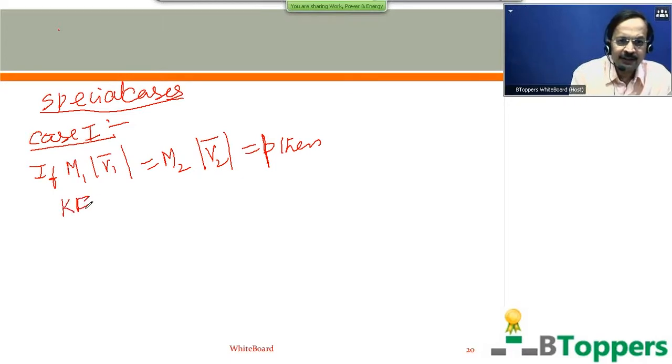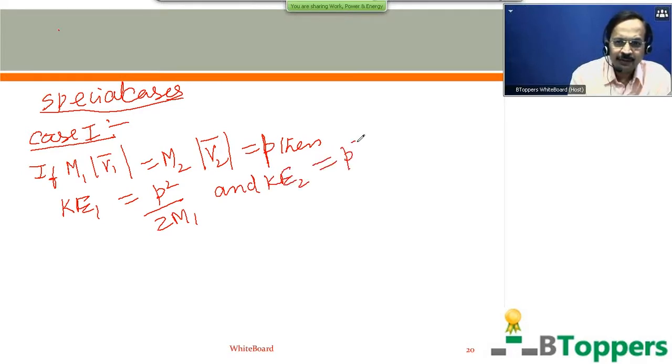The translational kinetic energy of the first body of mass M1 is given by P square by 2M1, and the translational kinetic energy of the second body of mass M2 is given by P square by 2M2.